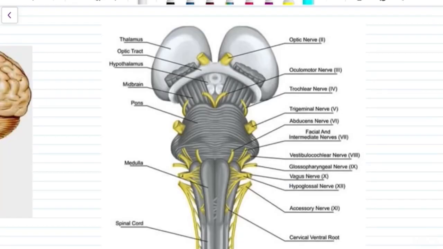Now another important structure that comes out from the brainstem are the cranial nerves. It is very important because all the cranial nerves, from the first nerve to the 12th cranial nerve, which is the hypoglossal nerve, come out from the brainstem. I will make a separate video on how cranial nerves originate inside the brainstem and how they come out from the cranial foramina.